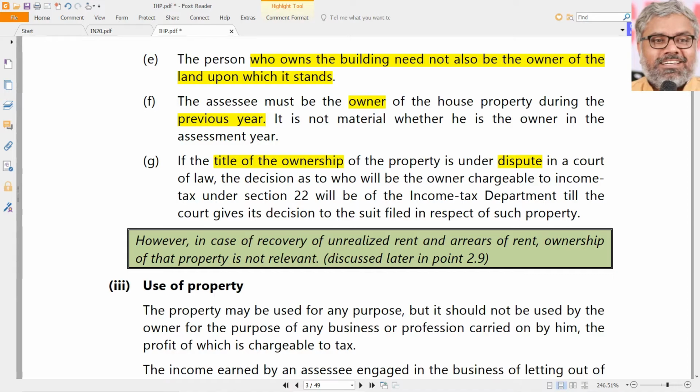So here, who will take the decision as to the owner? Who will have the chargeability of section 22? That will be decided by the income tax department. In other words, the assessing officer will decide who has the ownership.